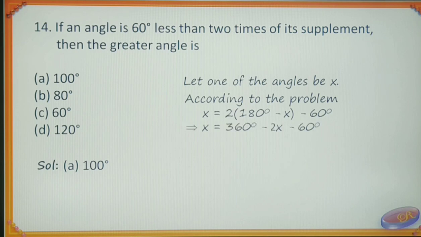This implies x is equal to 2 into 180 degree, that is 360 degree, minus x into 2, that is minus 2x, minus 60 we can keep as it is. Right side minus 2x we can shift to left side, then we will get x plus 2x, 3x is equal to 360 degree minus 60 degree, that is 300 degree, implies x is equal to 100 degree.